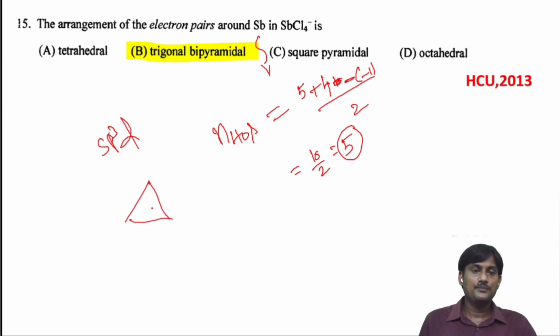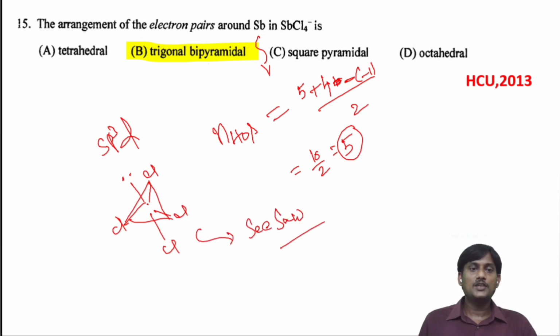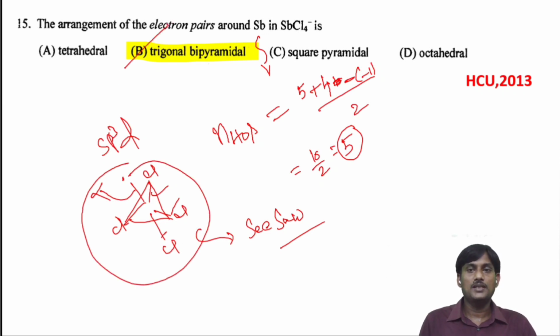So this is the arrangement of electron pairs. Here we have a lone pair of electrons. So this one is chlorine, chlorine, chlorine, and chlorine. If you take the structure, the structure is seesaw. But if you consider electron pairs, both bonding and non-bonding, the structure is trigonal bipyramidal.